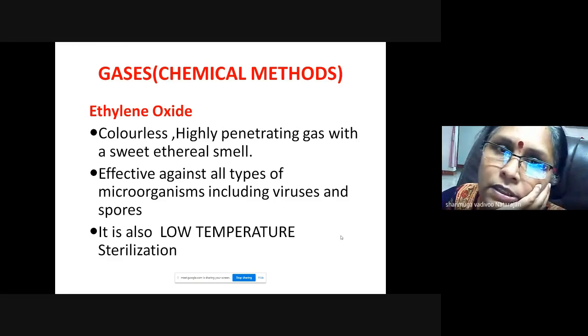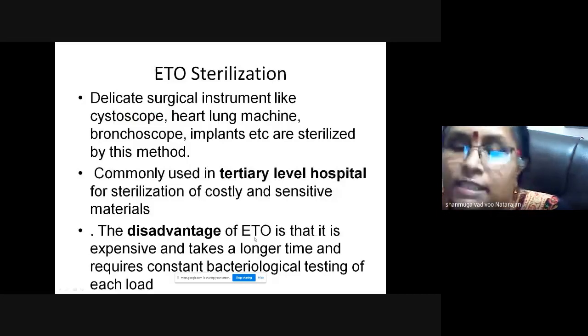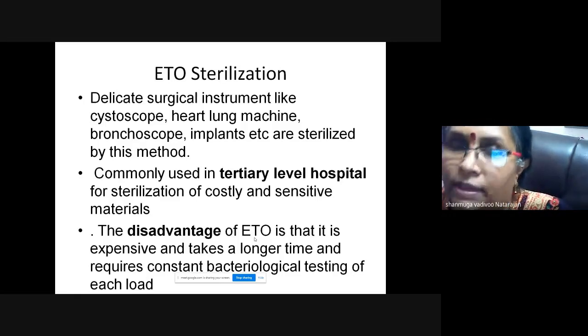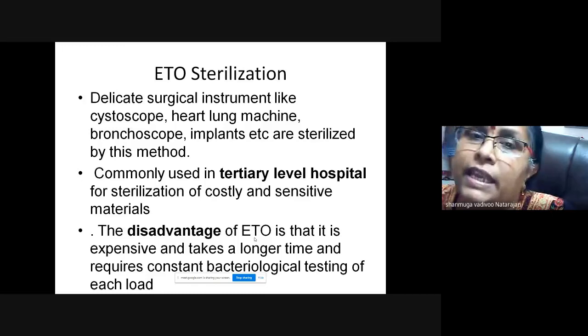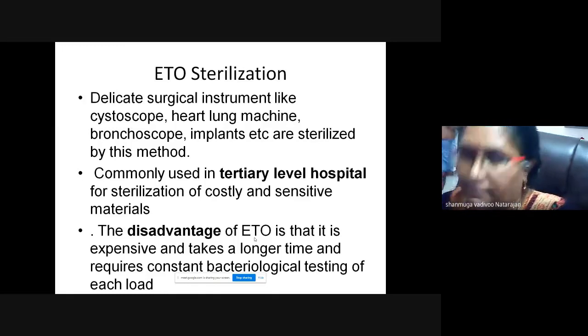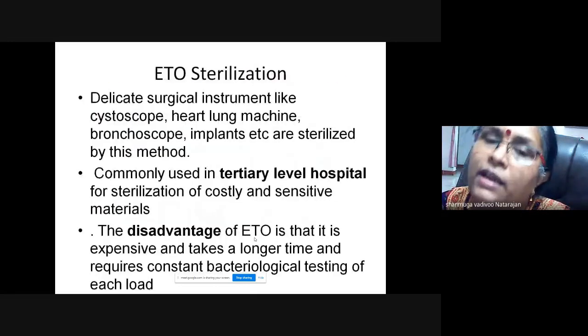In most hospitals, in the CSSD, they have an autoclave for sterilizing instruments which can withstand heat. For those which cannot withstand heat, they can do sterilization by ETO sterilizer or plasma sterilizer. Plasma sterilizer uses hydrogen peroxide; ETO uses ethylene oxide.